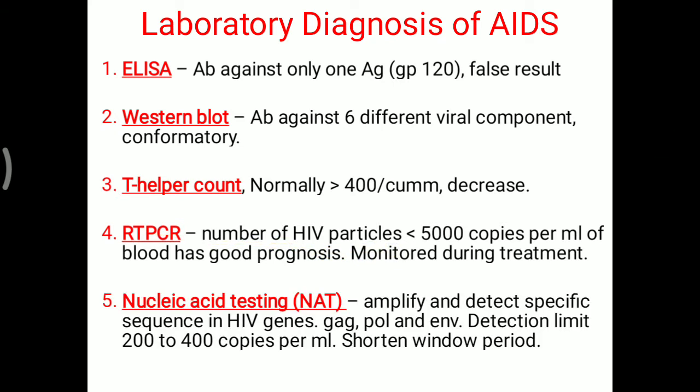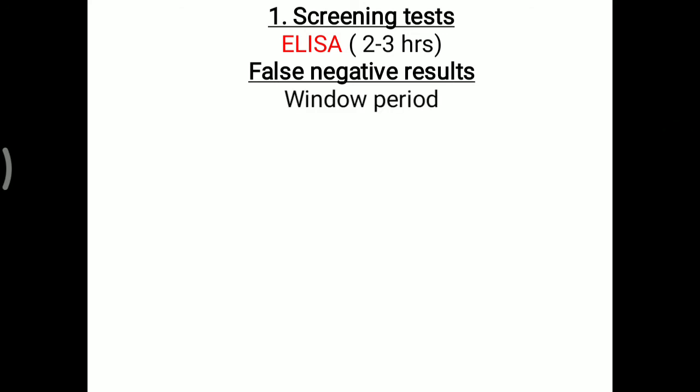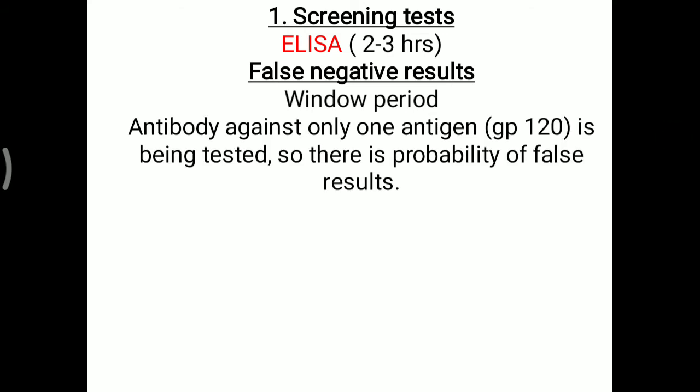Nucleic acid testing, amplify and detect specific sequence of HIV gene, mostly GAG, POL and ENV genes of this particular HIV virus. Detection limit 200 to 400 copies per ml, and shorten the window period. We can identify as early as possible. So in detail of that, mostly screening test that is used is the ELISA method that can give result in about 2 to 3 hours. So false negative result, more chances because of the window period. If person is in window period, then there are chances of a false negative result. In this test, antibody against only one antigen, mostly GP120, is being tested. So there is possibility of false result.